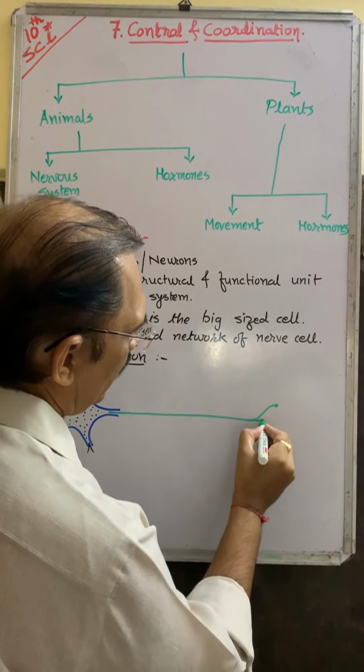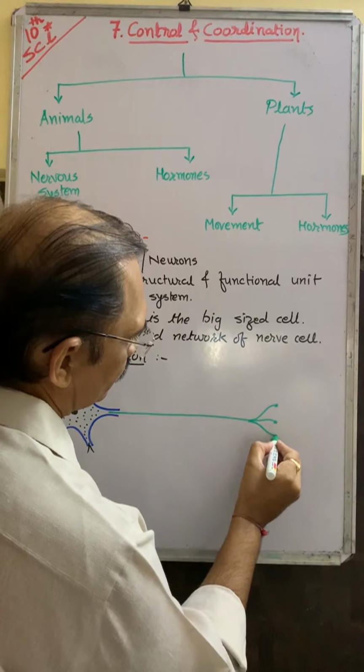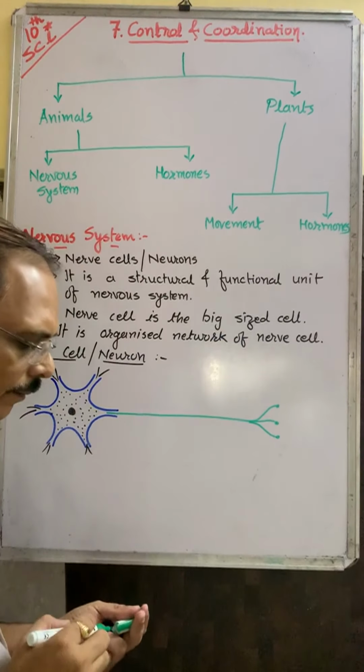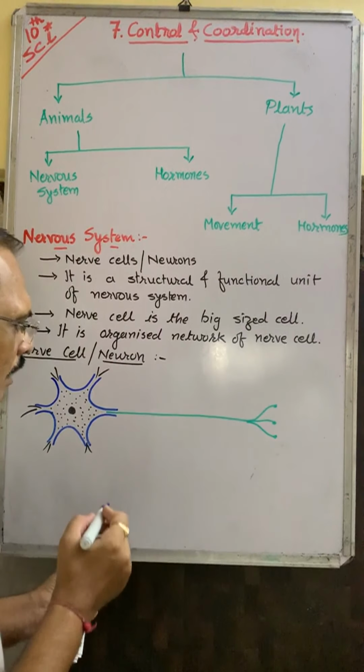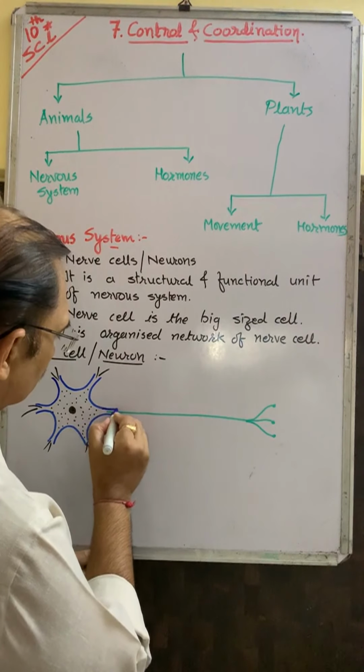This is the end of the axon. Surrounding this axon there is a layer.